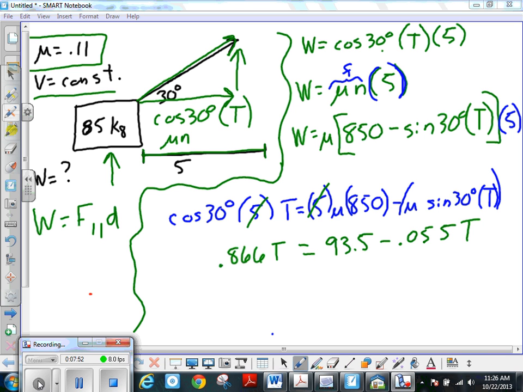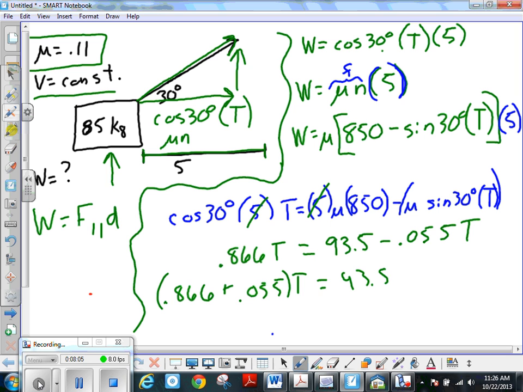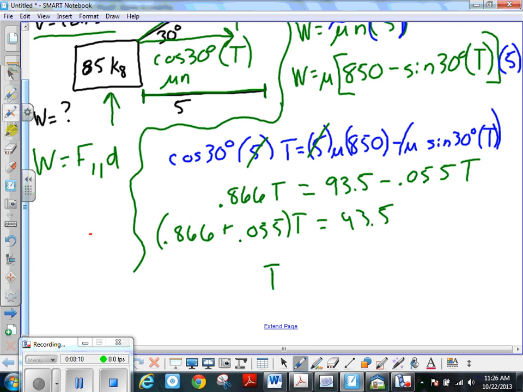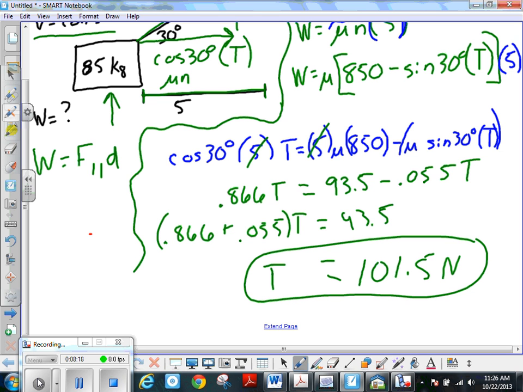So then when you just go ahead and solve for T, take 0.866 plus 0.055, and that'll equal 93.5. So T equals 101.5 newtons.